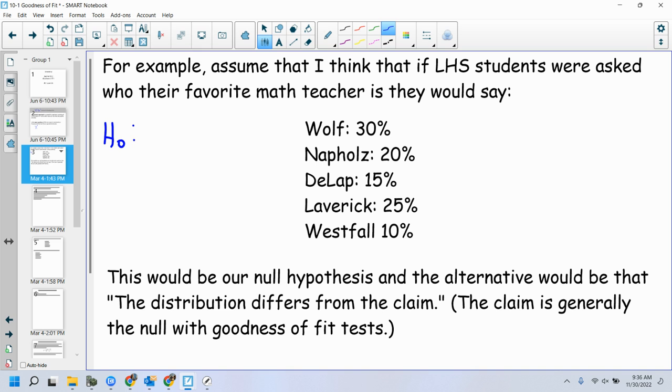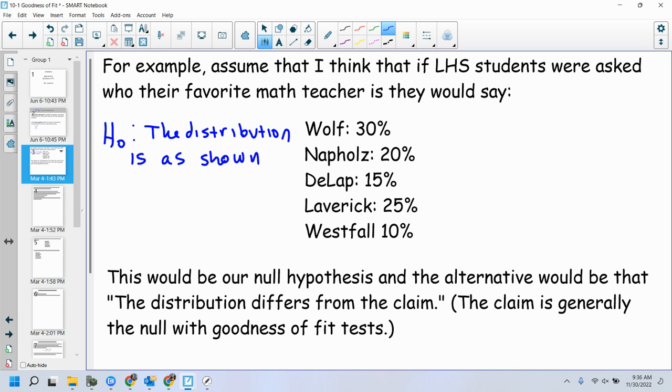The book writes it just a little bit differently. They write out the distribution every single time. I say the null hypothesis is that the distribution is as shown. And within the work, make sure that you show the frequency distribution that you believe is going to happen.